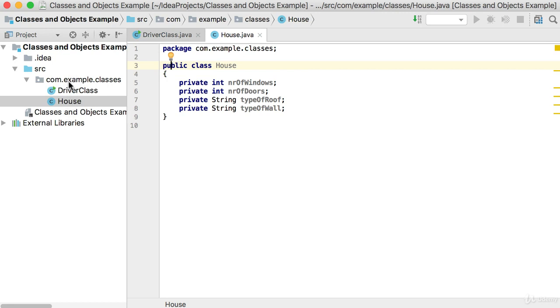outside of this package or inside of this package, any class will have access to it. It's basically publicly available. So the class will be publicly available, but the variables inside it will only be available in the class that we're currently working with. So you'll see the next part that we'll do now is providing the methods, and all of the methods should be public, which means that the class as well as the methods in the class will be available publicly everywhere.